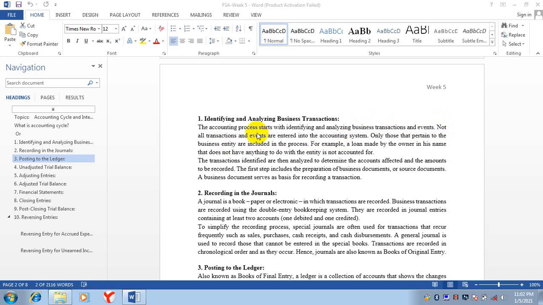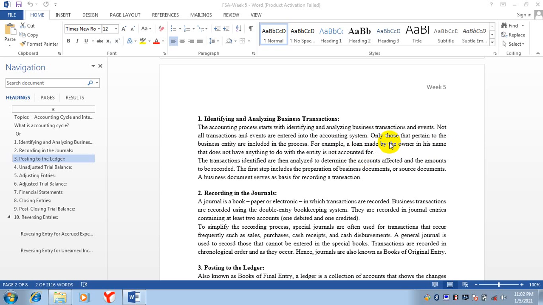Out of these transactions, maybe some will be entered into the accounting system. There will be some transactions which will not be entered. Only those that pertain to the business entity are included in the process. For example, a loan made by the owner in his name that does not have anything to do with the entity is not accounted for.